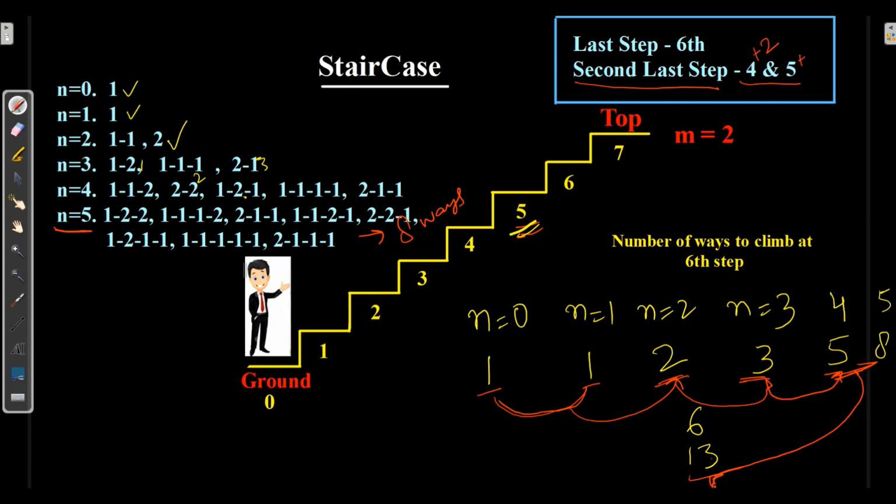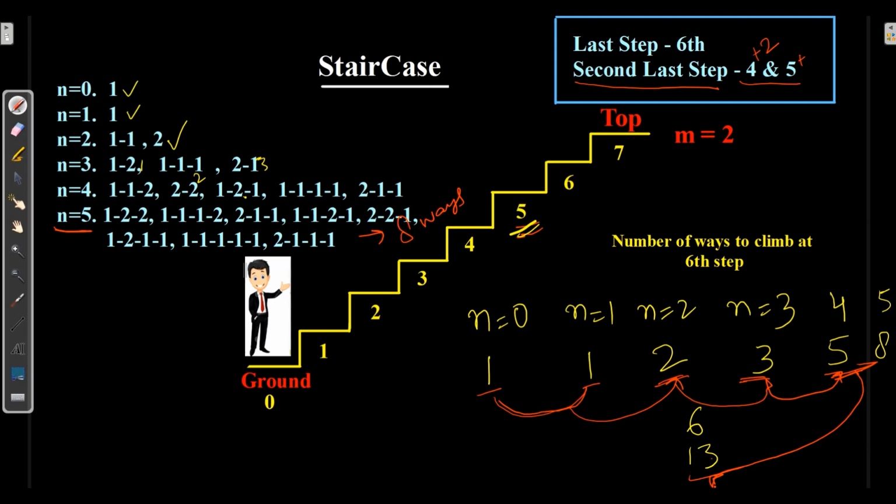So hope you remember Fibonacci. If not, I have already discussed Fibonacci in my last video with the help of recursion and memoization. I have explained it in a very detailed way. So if you face any problem in understanding it, do refer to it.